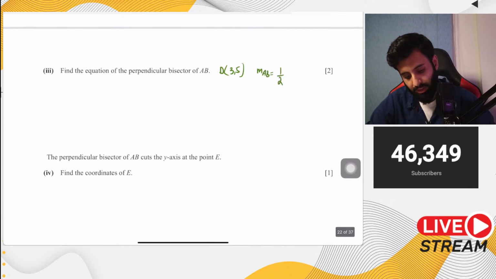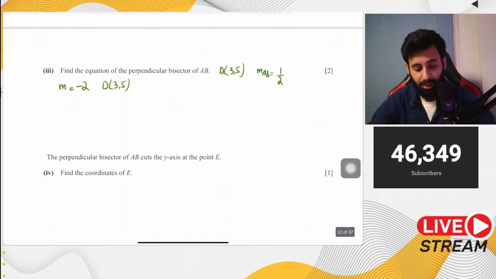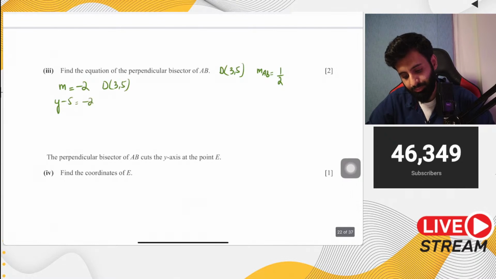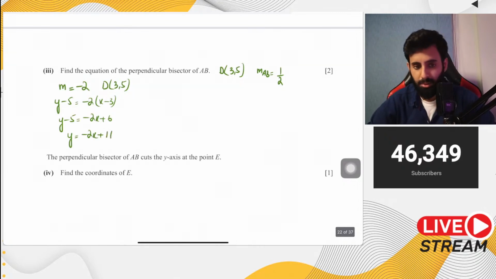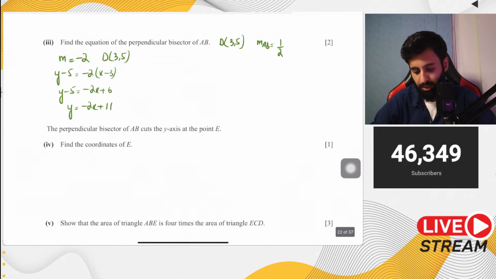Now since we're finding out the equation of the perpendicular bisector, that means the gradient of this line will be minus 2. And the point through which it's passing is 3 comma 5. So y minus 5 is equal to minus 2 into x minus 3. So let's simplify this. y is equal to minus 2x plus 6. Let's take minus 5 across the equals to sign. So we have y equals minus 2x plus 11, the equation of the perpendicular bisector.